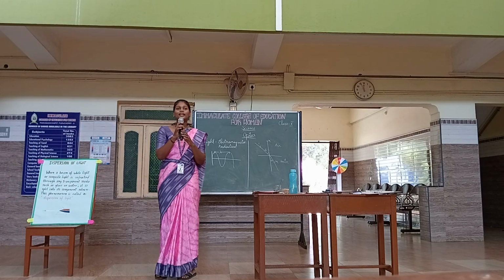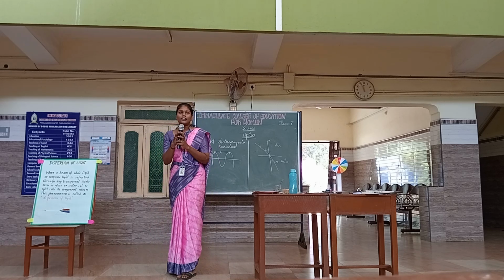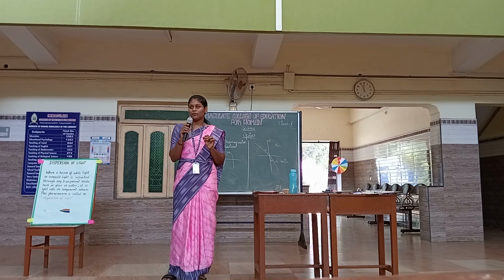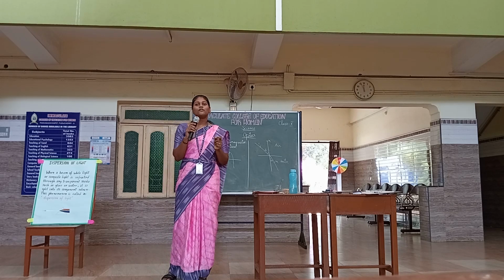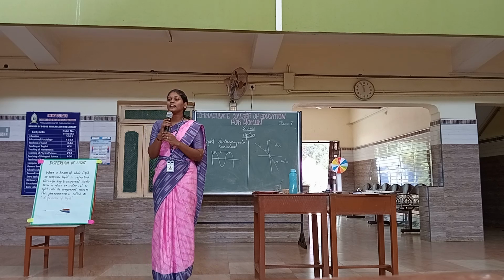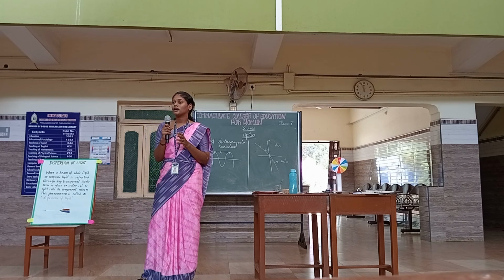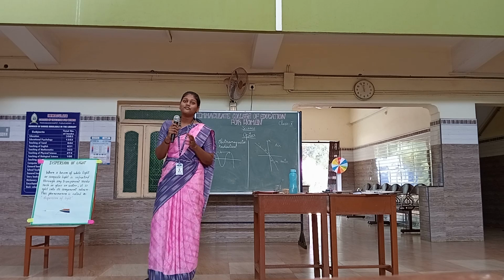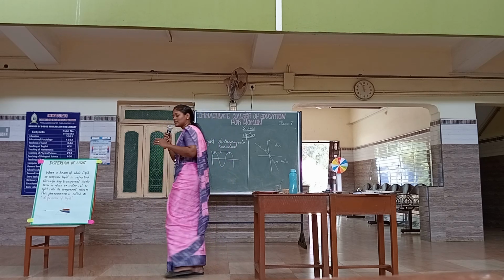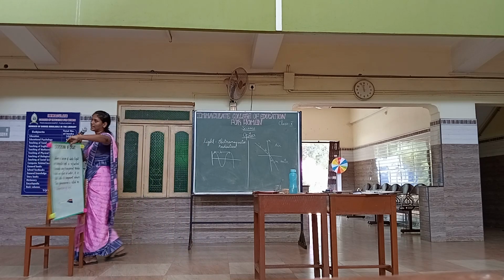Let us see what is the refractive index. A refractive index is nothing but a dimensionless constant that determines how fast or how slow a light passes through that medium. So what is the refractive index? It determines how fast or how slow the light passes through that medium. Let us see a proper definition for the refractive index.